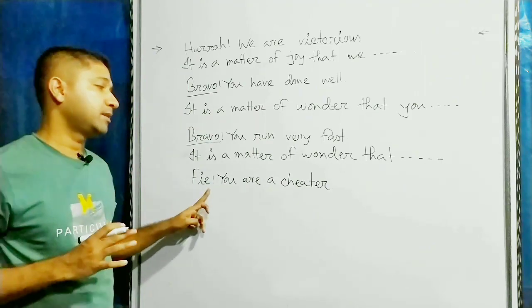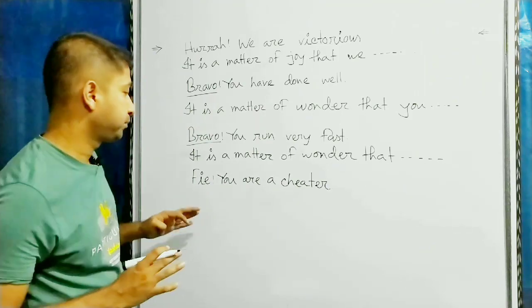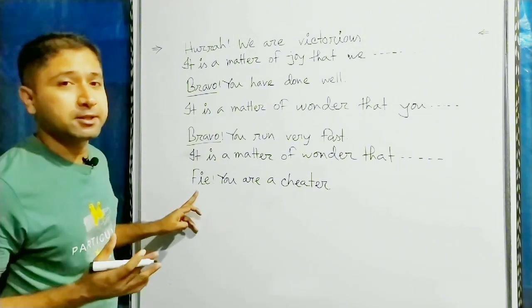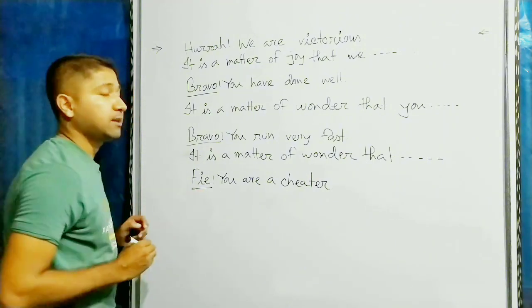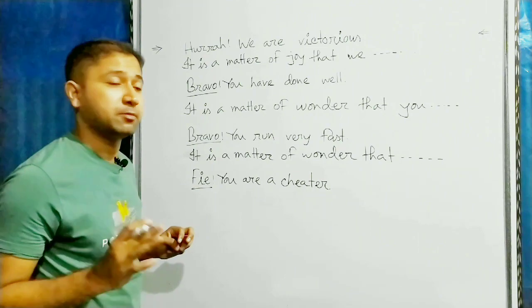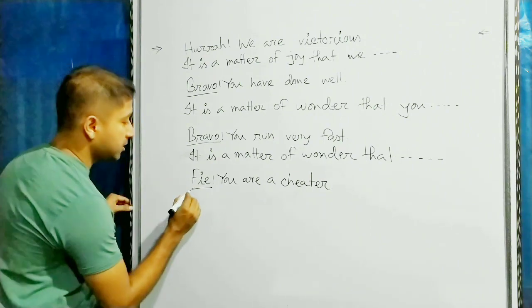তারপরে সেন্টেন্সটা হচ্ছে ফাই you are a cheater. এটা একটা exclamatory sentence, করতে হবে assertive। আর exclamatory sentence এ ফাই থাকলে assertive করতে it is a matter of shame that বসে। তো ফাইয়ের পরিবর্তে আমরা লিখবো it is a matter of shame that।